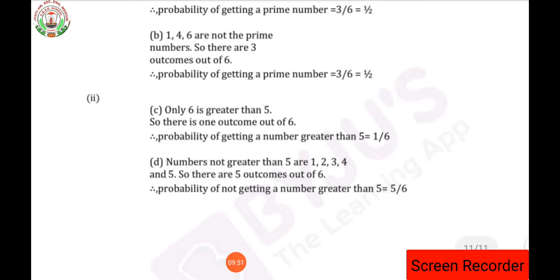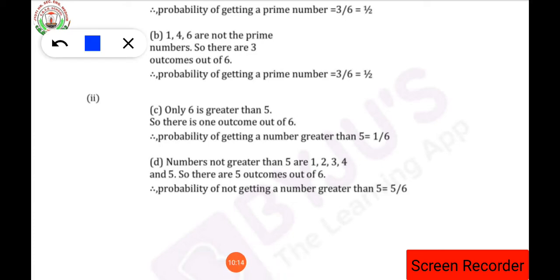So here the probability of not getting a number greater than 5 is 5 by 6. So 1, 2, 3, 4 and 5. So here it will be the answer. Probability of not getting a number greater than 5 is 5 by 6 is the answer. How will it be 5 by 6, student?